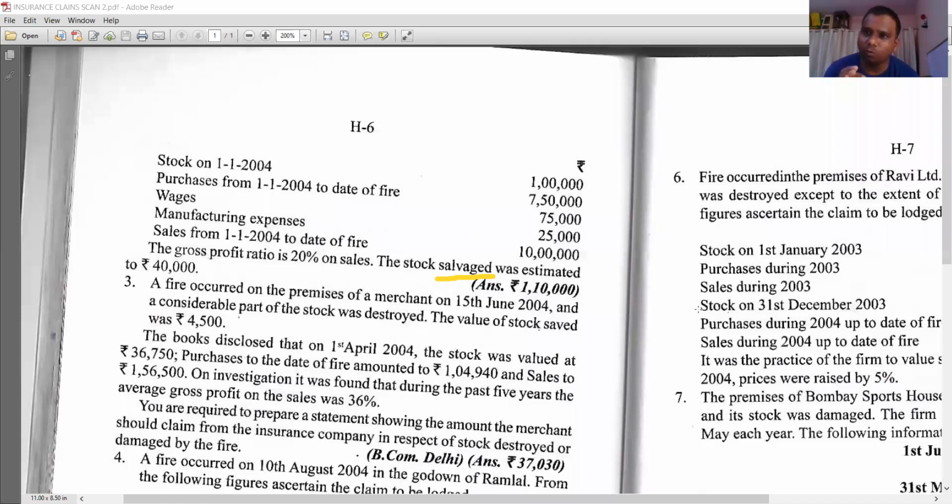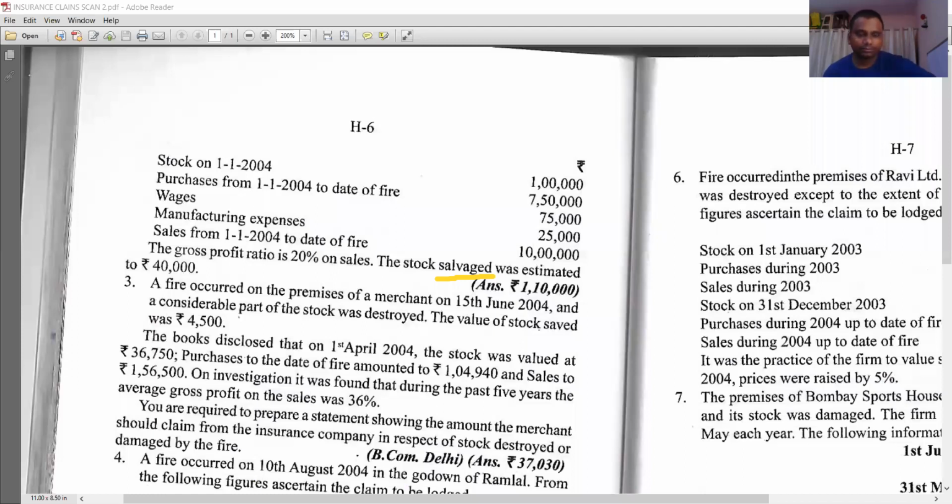First calculate how much of stock we have on the date of fire. From that, deduct this salvaged value. Then you will get the amount of actual loss. I repeat, first calculate the value of stock as on the date of fire. From that, deduct this 40,000 rupees stock which was saved. You will get the remaining loss of stock. Is it clear, students? Now we'll go to answer. Please make the same pro forma. No need to change. Same pro forma.